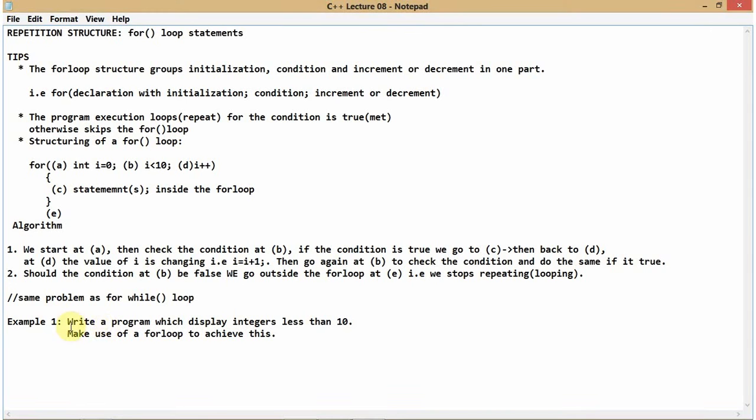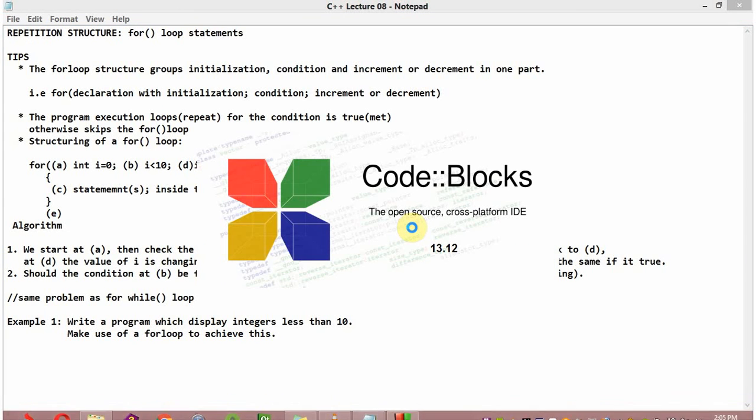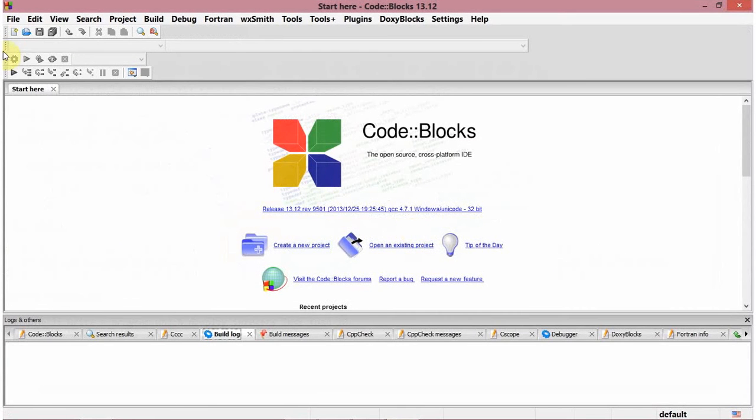Remember, all right? So, example, that's the same thing. Write a program which displays integers less than 10. Make use of a for loop to achieve this. I've solved my problems with Code::Blocks, and I think it is now working, so we're going to use Code::Blocks.